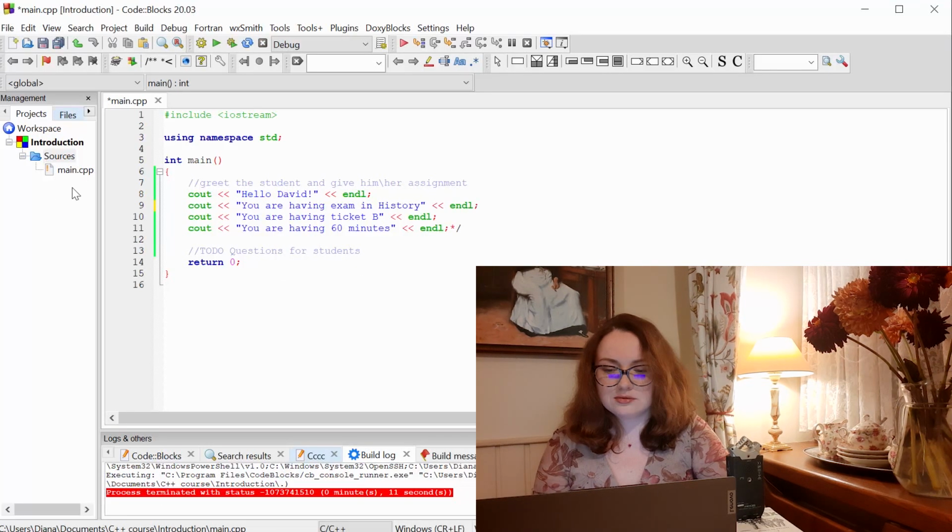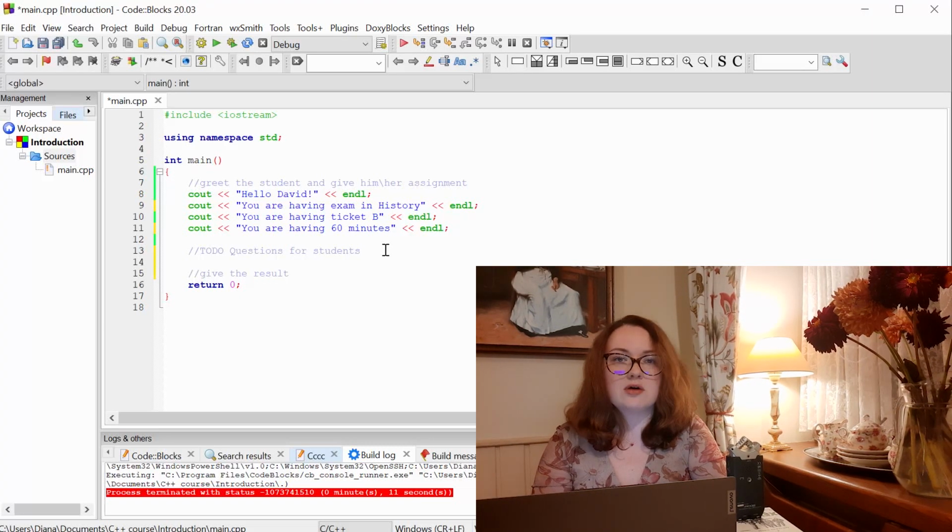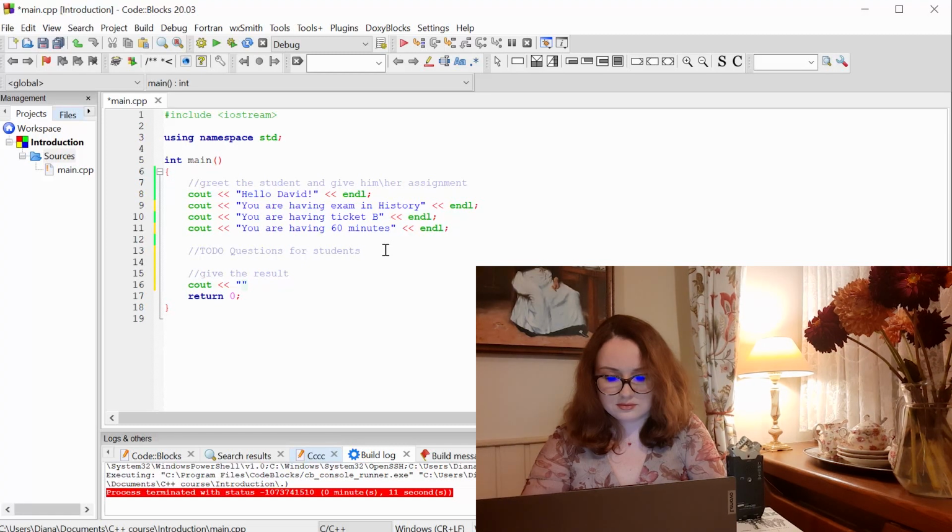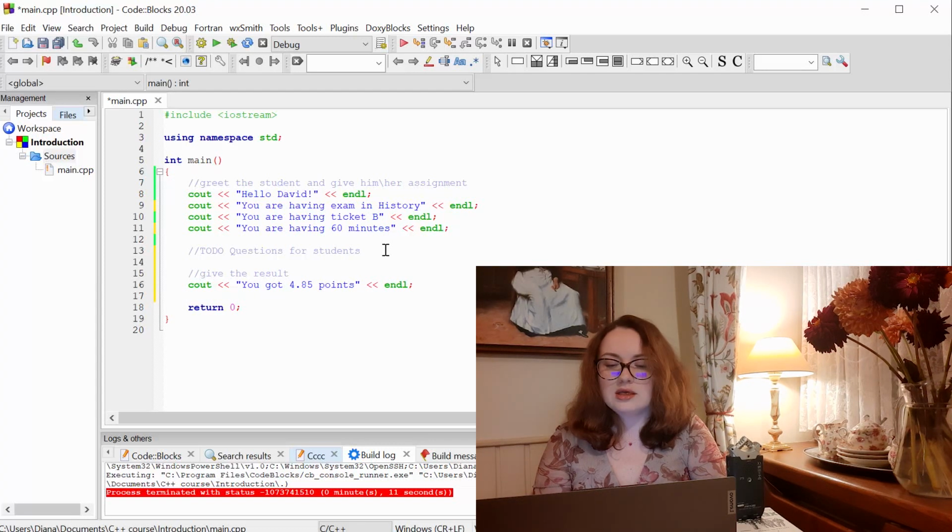Now let's go back to our initial view of our program, and after questionnaire I want also give the result to our students, how many points he or she has for this exam. So cout you got 4.85 points and end line. And finally I want to say if the score is enough to pass exam.